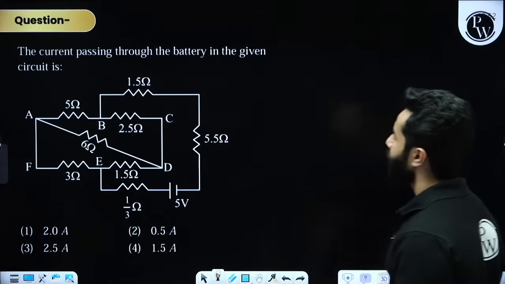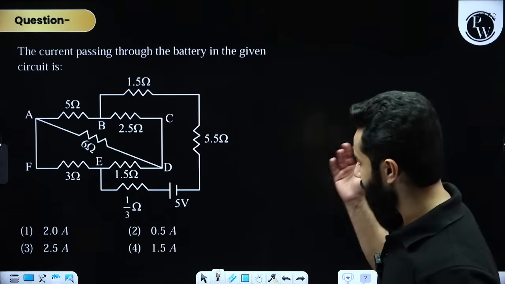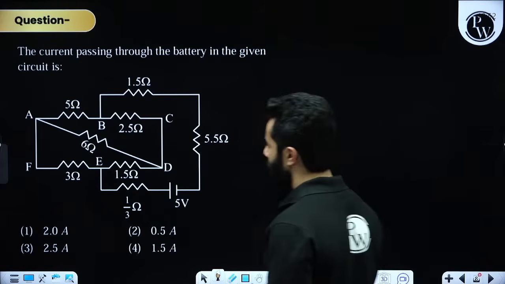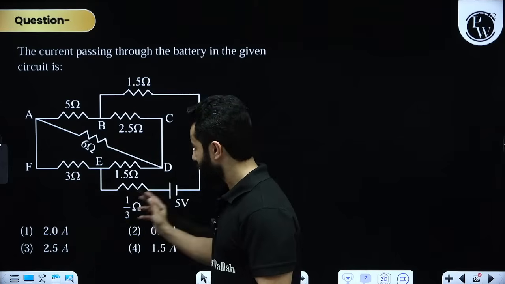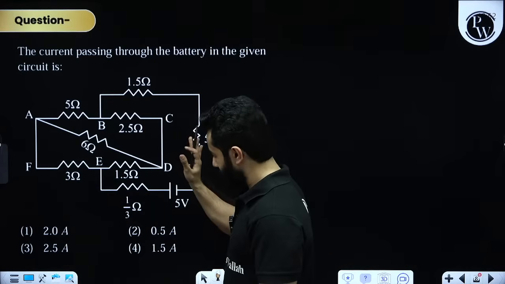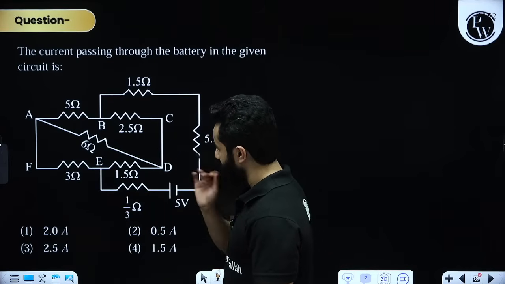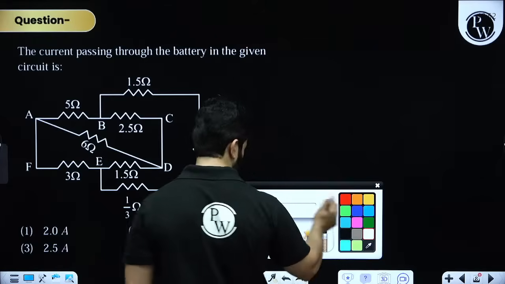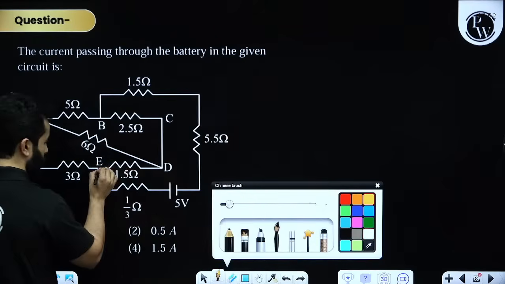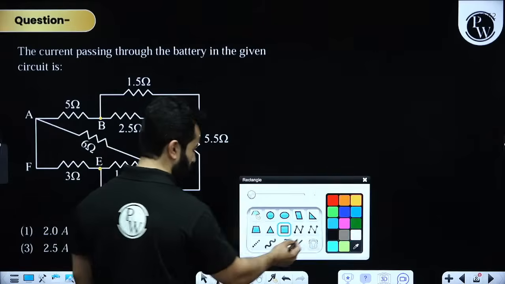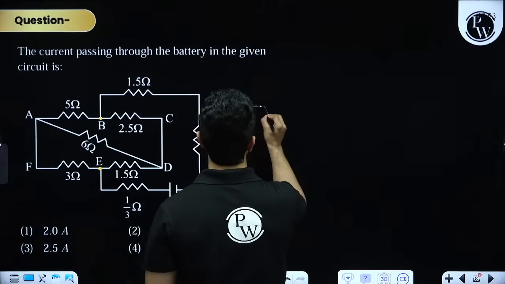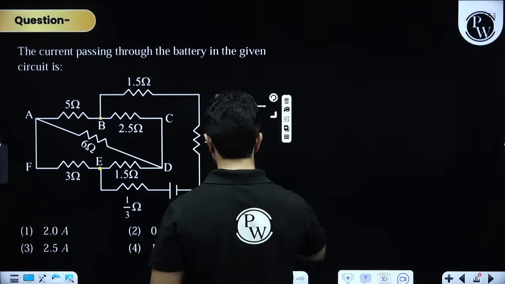The current passing through the battery in the given circuit is what? Again, this looks slightly complex, but if you look at this diagram, kindly look at this structure, these 2 points. And if you look over here, I'm going to draw it for you. This is point E.